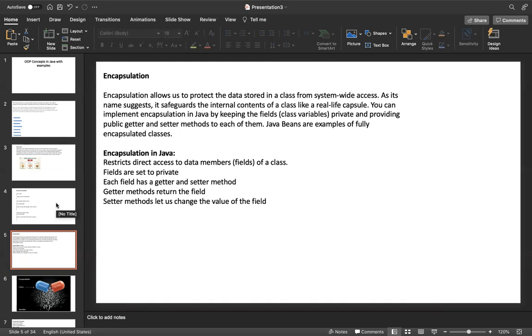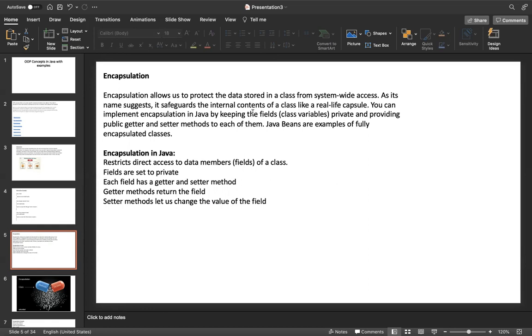In interviews, if anybody asks what is encapsulation, you say it is hiding the data inside a class by declaring the variables as private and methods as public. This is the definition. If you declare any variable as private, how can I access the data? By using the public setters and getters.